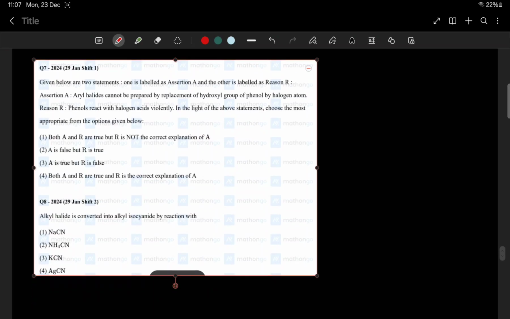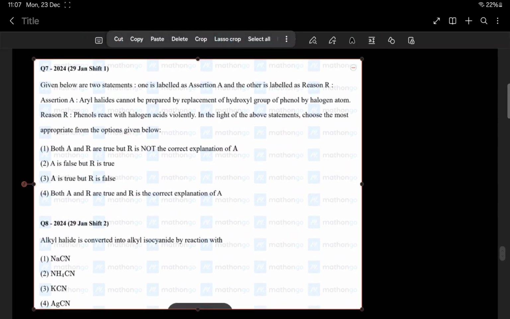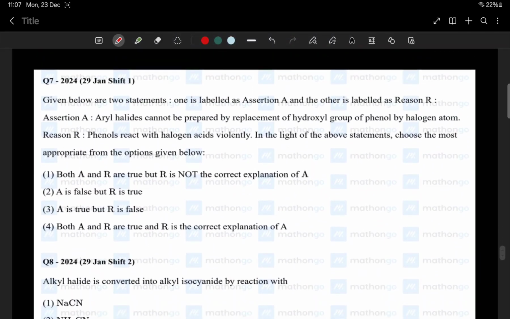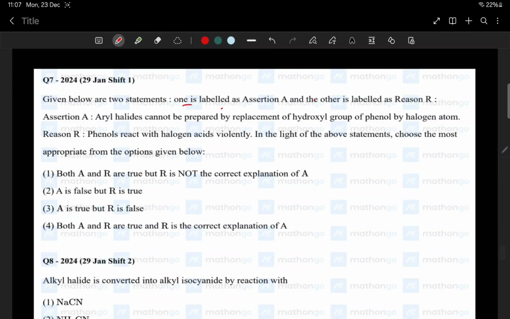Yes, I'll have the next set of questions here. Given below are two statements, one labeled assertion, the other reason. Assertion: Aryl halides cannot be prepared by replacement of hydroxyl group of phenol by halogen atom. So the assertion is correct. I'll explain it. 1 second.